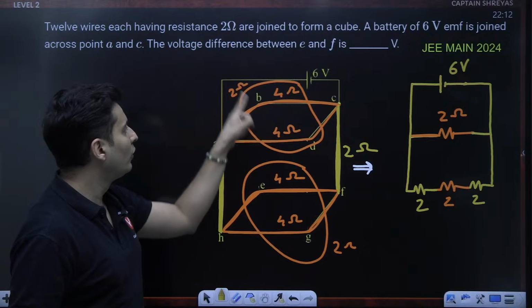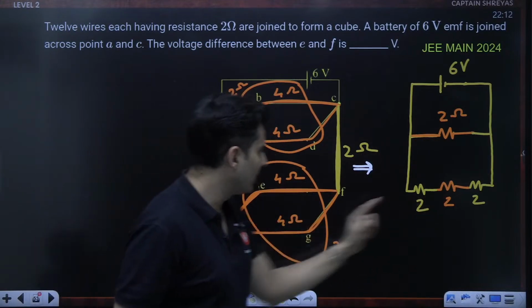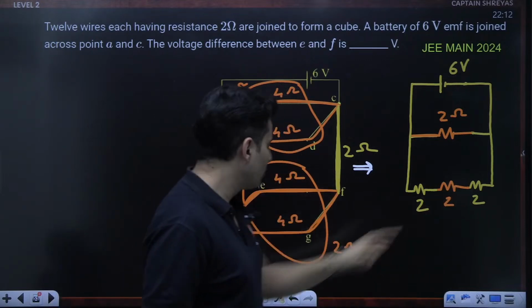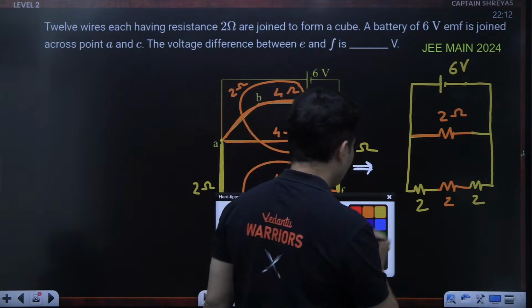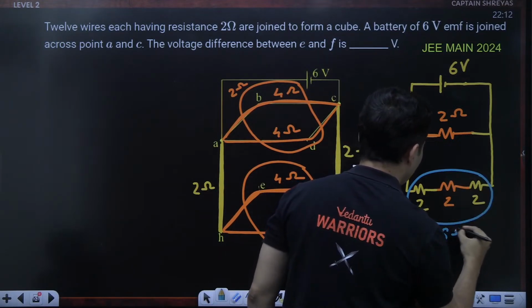These two 4s together give this 2 ohm over here. These two 4s as 2 ohms is over here. It's in series with this 2 and this 2. So these two 2s will effectively then become how much? 6 ohms. So this is basically 6 ohms.